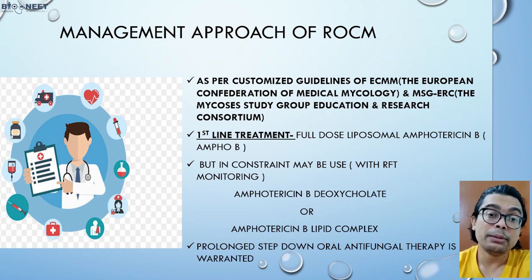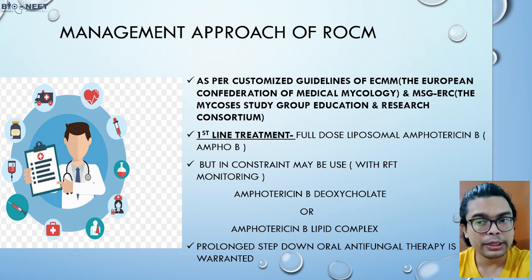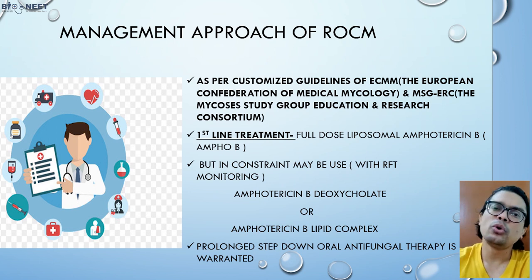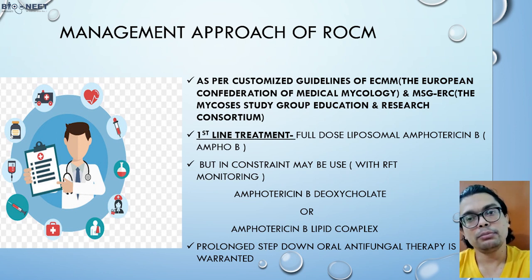But if there are limited resources and liposomal amphotericin B is not available, we can also use amphotericin B deoxycholate or amphotericin B lipid complex. Whenever you are using amphotericin B, you should check the renal function. That is very, very important. After that, you can step down to oral antifungal therapy. There is no proven role of giving amphotericin B together with the antifungal drug. So they suggest first starting amphotericin B and then stepping down to the antifungal treatment.